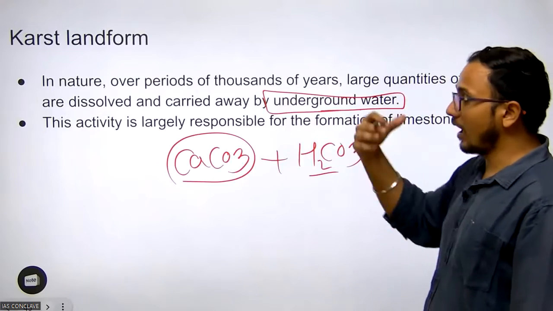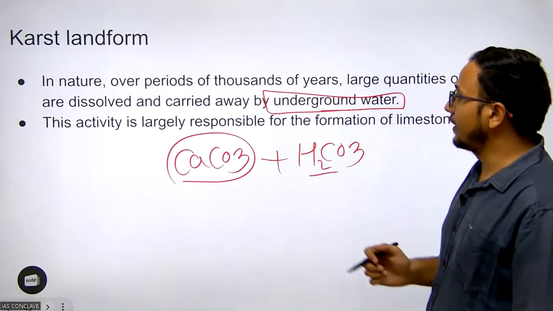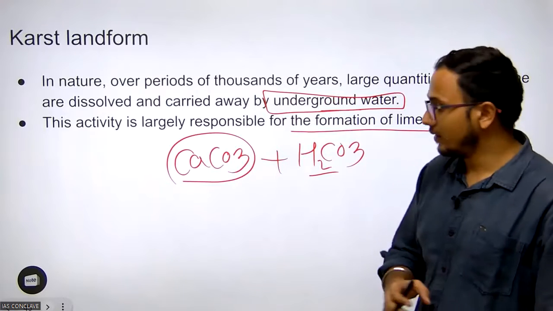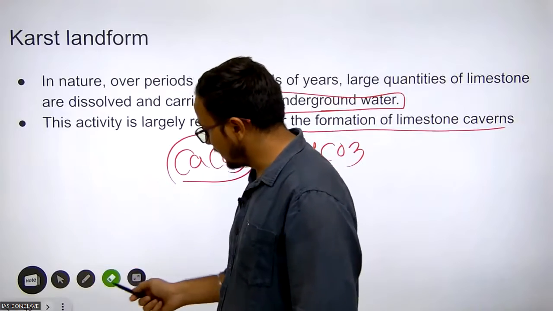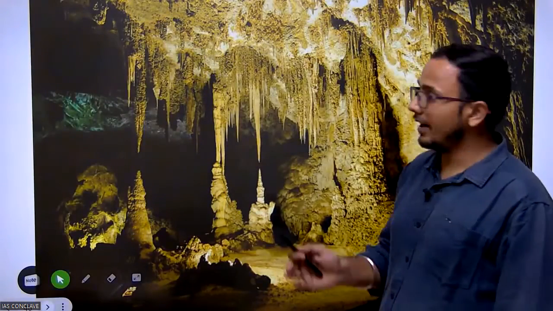This activity is largely responsible for the formation of limestone caverns. This is an example of karst landforms.